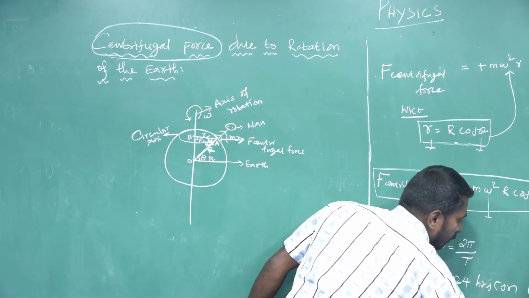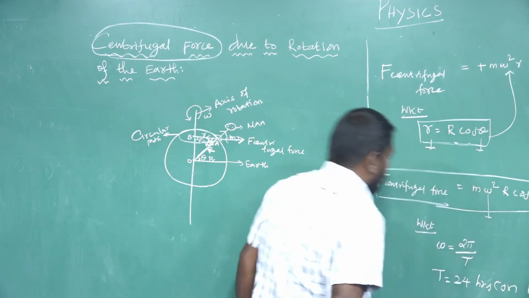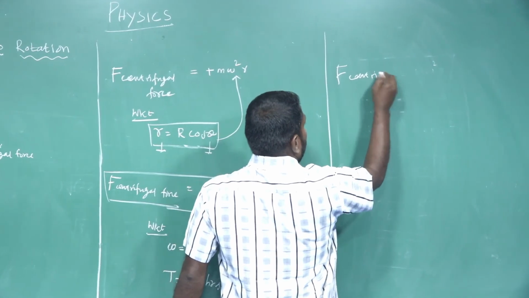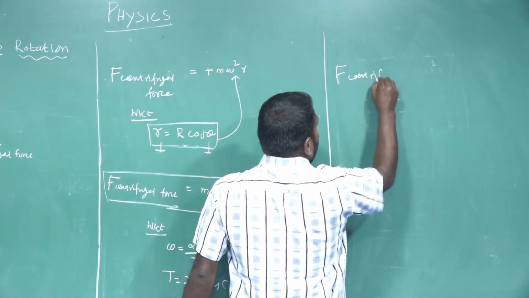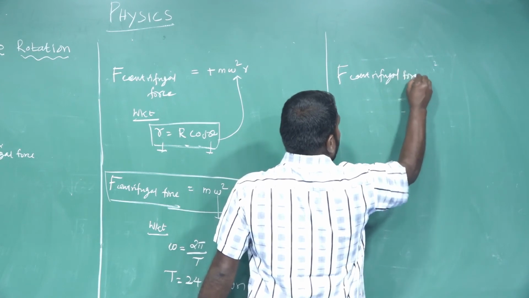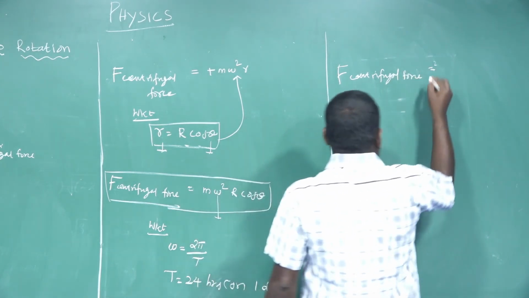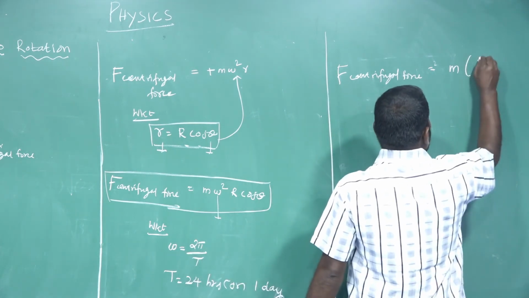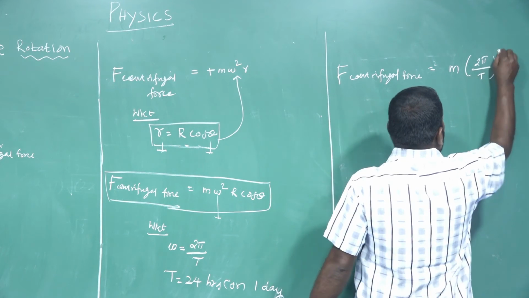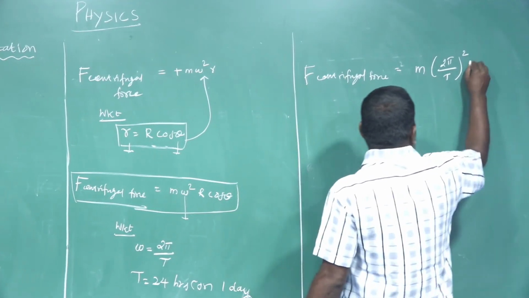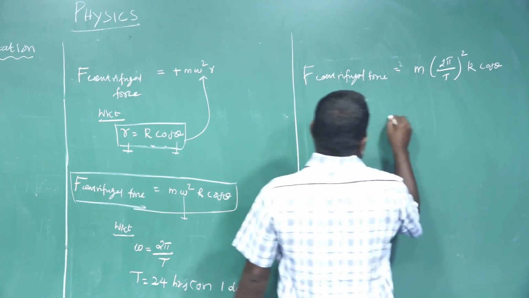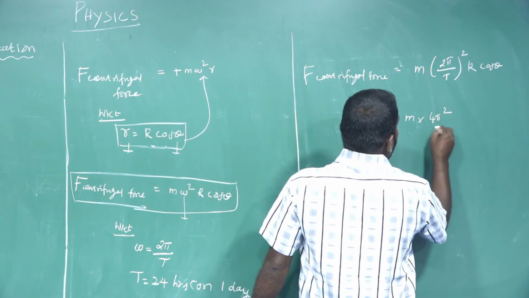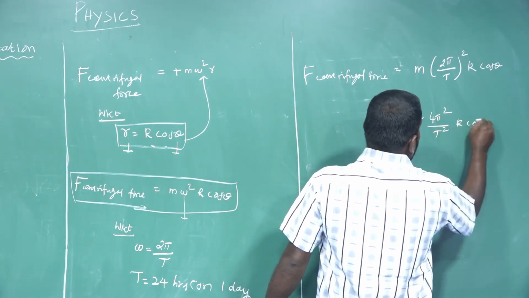So the centrifugal force is m into omega, which is 2 pi divided by T, whole square, R cos theta. So the centrifugal force is m into 4 pi square divided by T square, R cos theta.